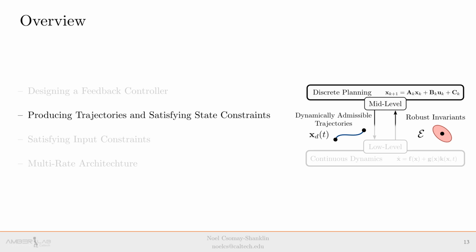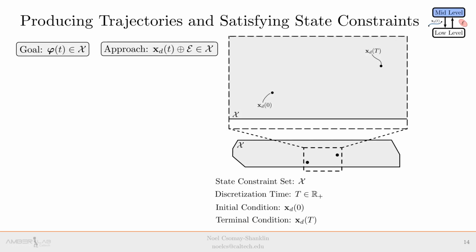Now that we understand what it means for a trajectory to be dynamically admissible and how to quantify how well it can be tracked, we will shift to the mid-level and discuss how to produce such trajectories while satisfying state constraints. The goal of this section is to keep the flow, phi, of the closed-loop system inside the state constraint set X, and the approach will be to keep the desired trajectory, Minkowski summed with the robust invariant from the previous section, in the state constraint set.